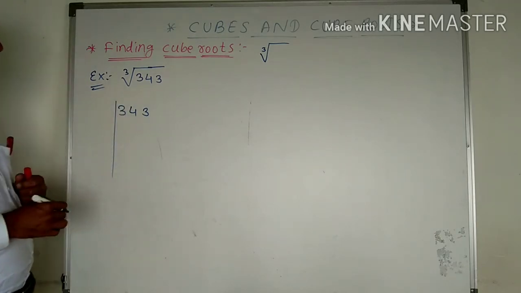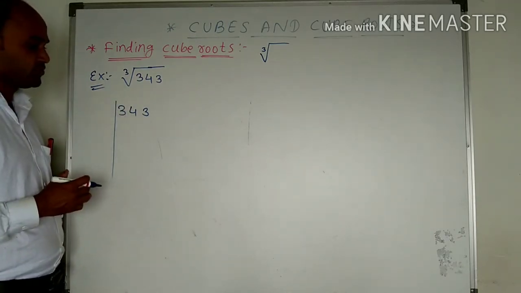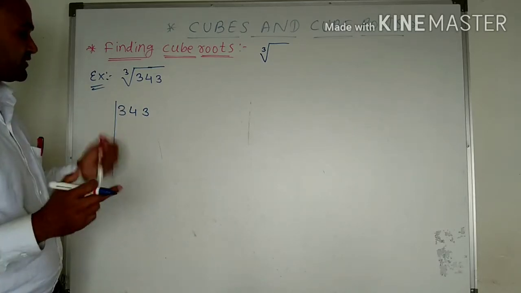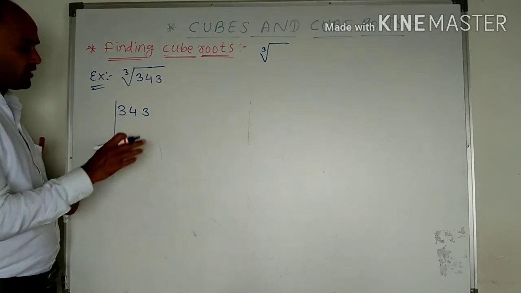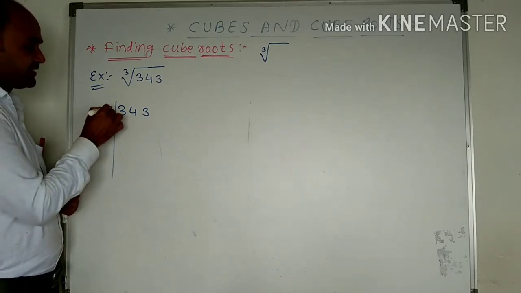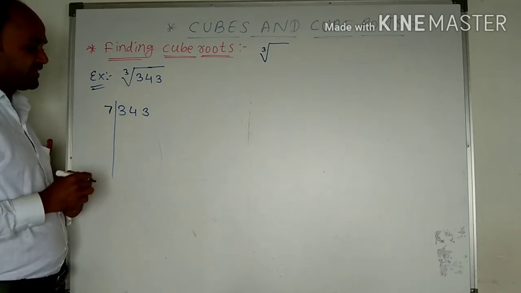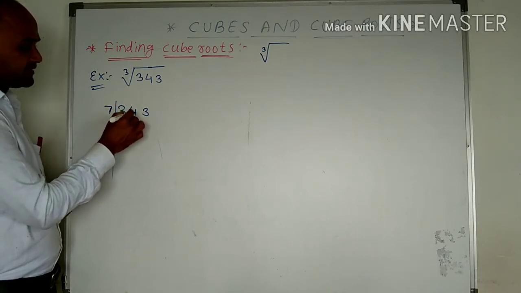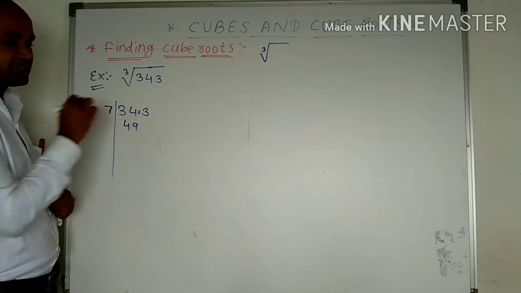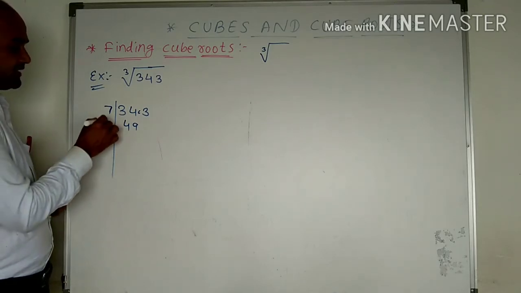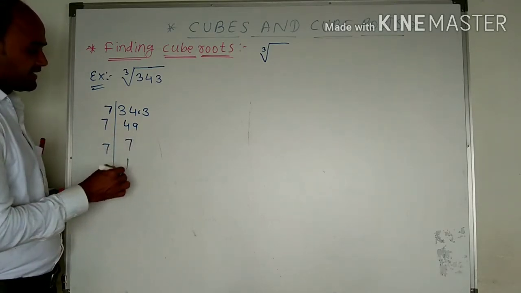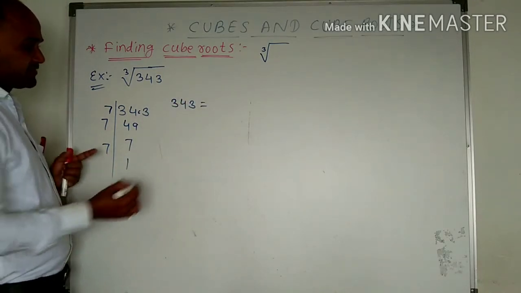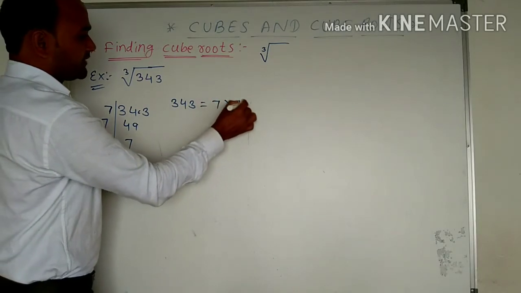343, we can take this number. It is divisible by 2? No. 3 plus 4 is 7, 7 plus 3 is 10, so it is not possible with 3 also. 4 not possible, 5 not possible, 6 no. 7, this number is divisible by 7. Let us divide here: 7 4s are 28, 28 means 6 remains 63, 7 9s are 63, that is 0. 49 remains. Again 7 7s are 49 here, 7 1s are 7. So the prime factorization of 343 is 7 into 7 into 7.